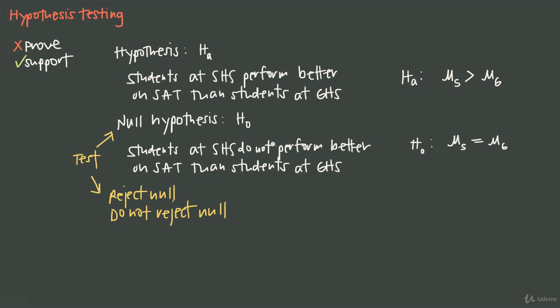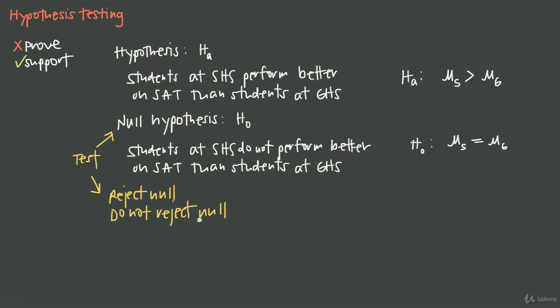We were able to show that this is not true, which therefore, if we're showing that it's not true that students don't do any better, then what we could infer is that it might be true that students do perform better when they come from Springdale instead of Greenville. So rejecting the null hypothesis is going to lend support to or provide evidence for the alternative hypothesis, the original hypothesis that we wrote. So rejecting the null hypothesis is how you lend support to the idea that you're investigating.